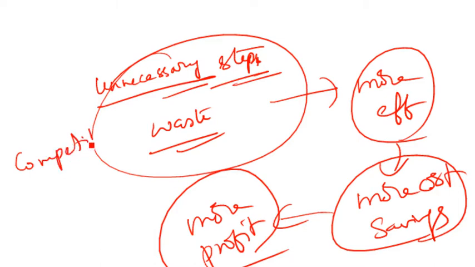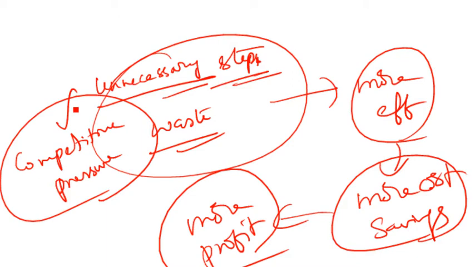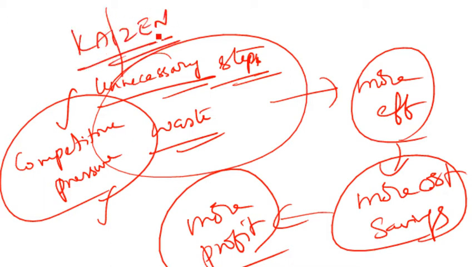So what happens is competitive pressure. I use the word competitive pressure. This competitive pressure is likely to force down the price of a product over time, isn't it? And any possible cost savings will allow a company to still attain its targeted profit margin while continuing to reduce the cost. That's really a great advantage, isn't it? That's why nowadays people are giving much importance to this concept called Kaizen costing. And of course, the name means change for better or good change. That's what Kaizen means. Anyway, right now let's run through certain slides and try to understand this concept better.